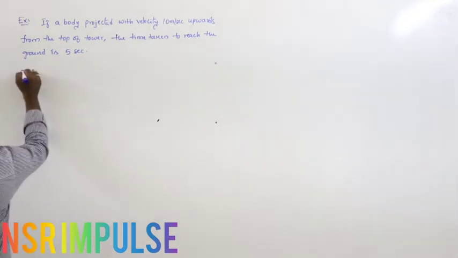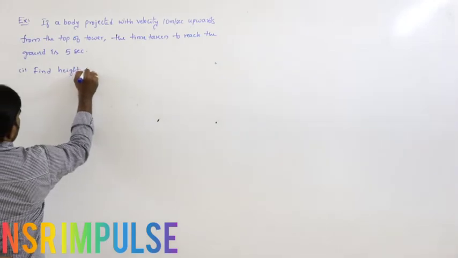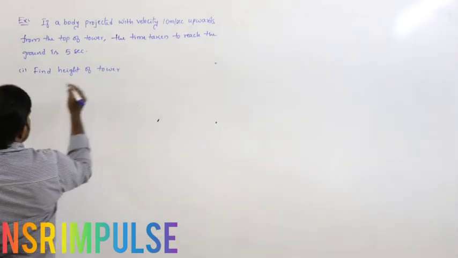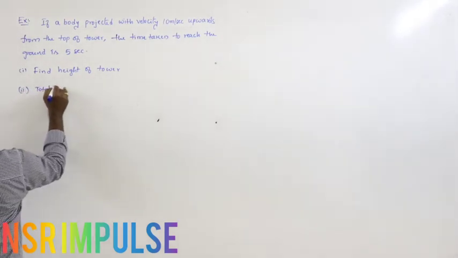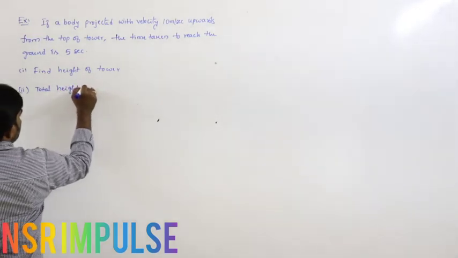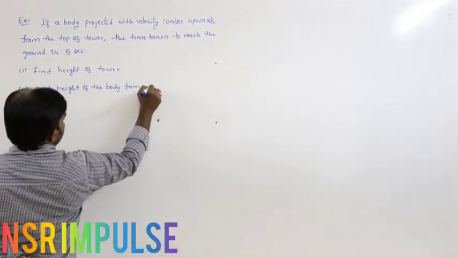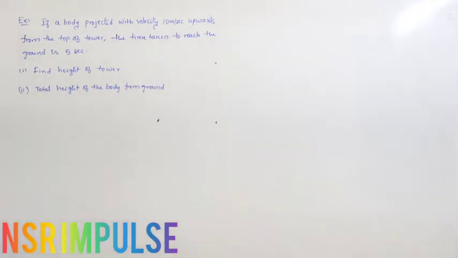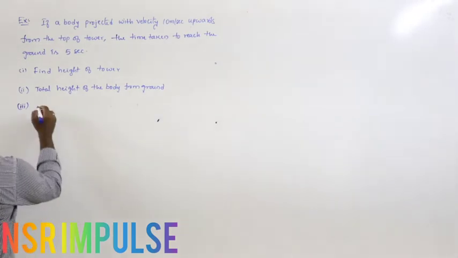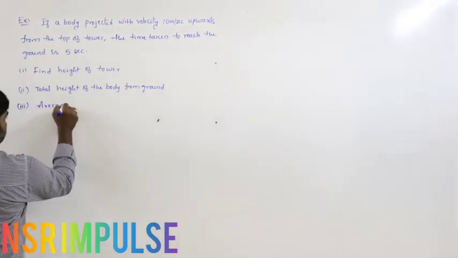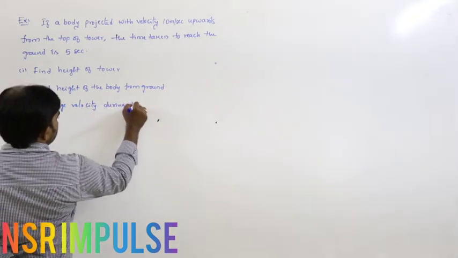So here we have to find, first, the height of the tower. Second, the total height of the body from the ground: what is the total height reached by the body from the ground? Next, the average velocity during total time.